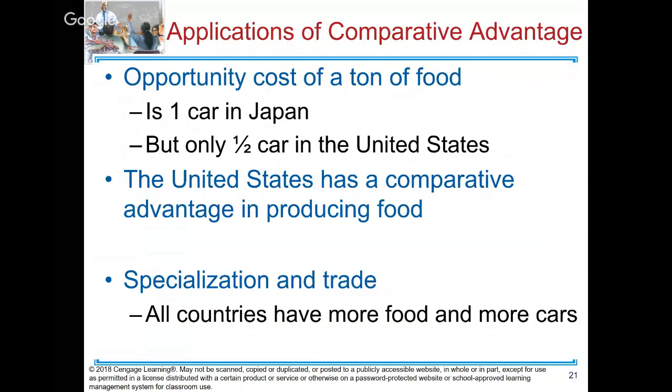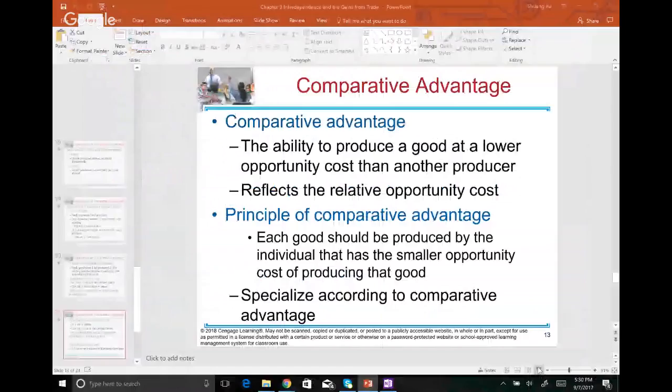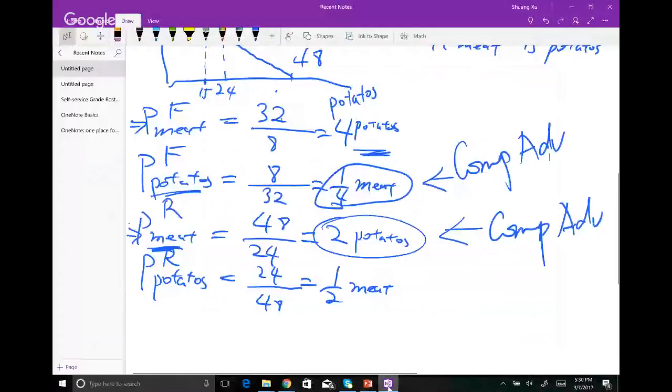To do this type of problem, the first thing you do is the 4 prices. Remember the 4 prices we did over here, this fraction here. Whatever you're looking for, say the price of meat, then the maximum number of meat goes on the bottom, and potato goes on the top. If you're looking for the price of potatoes, then the maximum number of potatoes goes on the bottom, and meat goes on top.